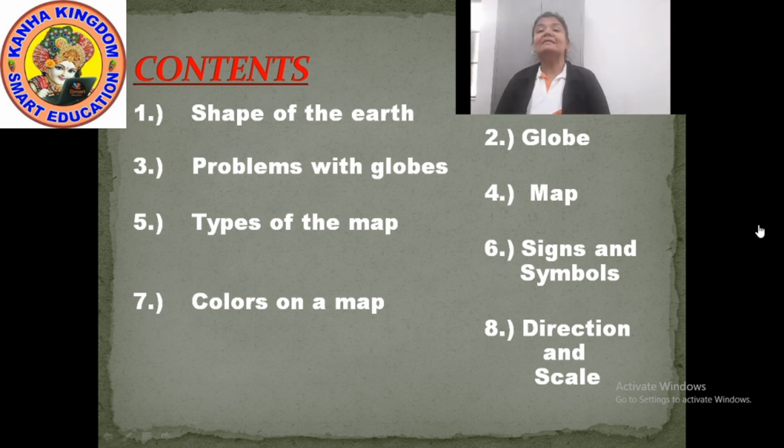Then the directions and the scale. Yes. Directions. You all know the directions. Scale. A scale, not a ruler, the one which you have in your geometry box. No. We have the scale on the map also. On which side that scale is, and why is that scale there? What does that scale show? So these are all the contents which we are going to discuss in this chapter.